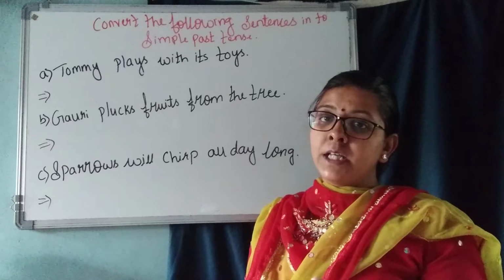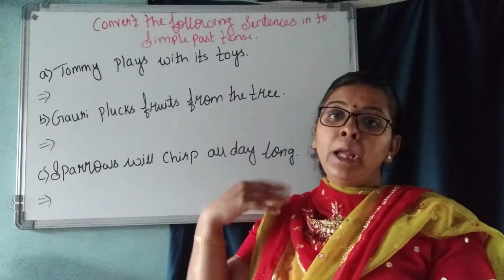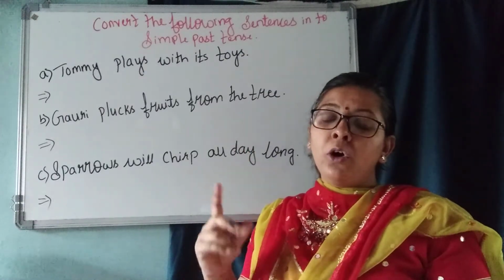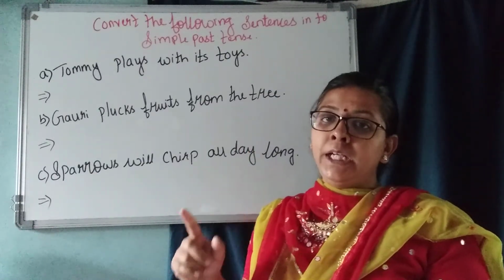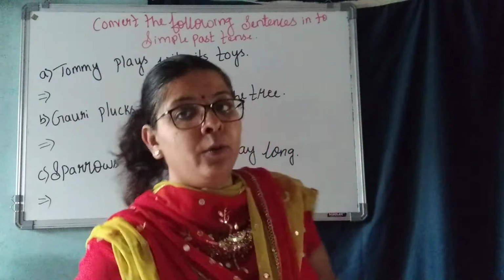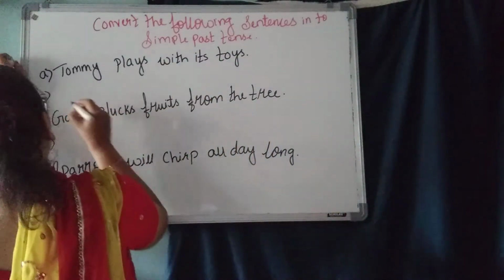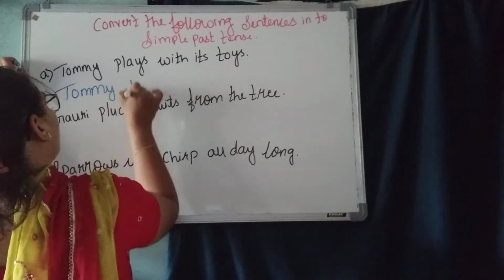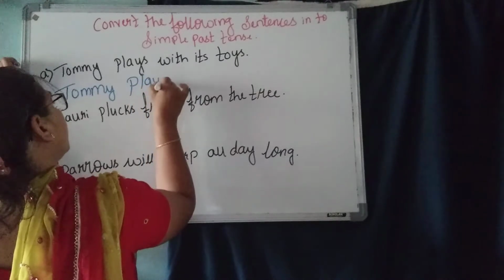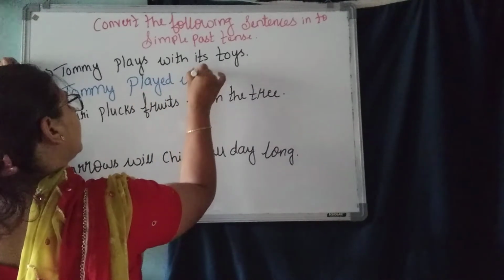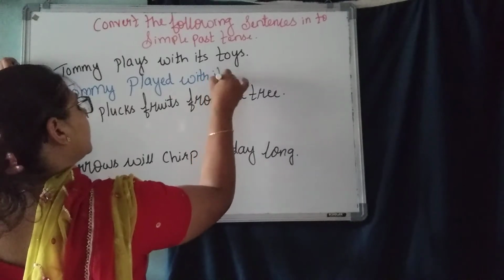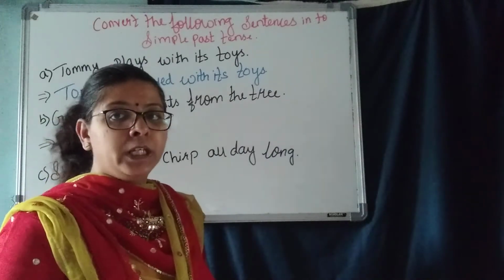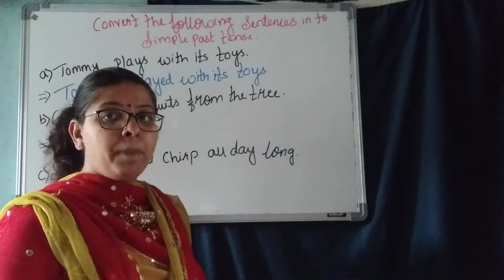Now, what is the past tense? How are we going to do it? Tommy played, P-L-A-Y-E-D. I told you when we talk about the past tense, we use the ending ed. So, Tommy played with its toys. Understood? That is the past tense.